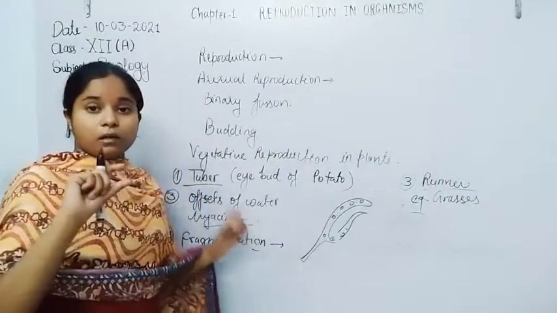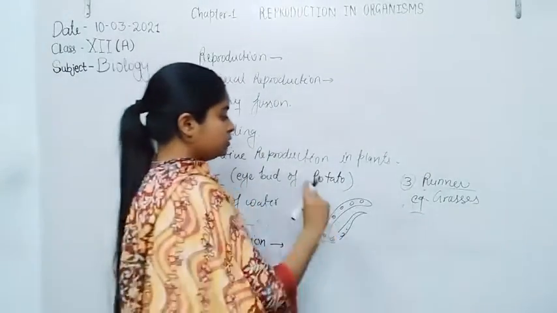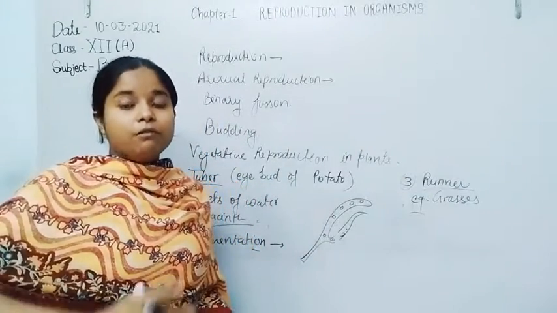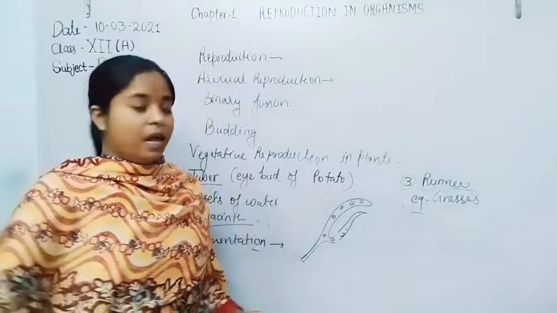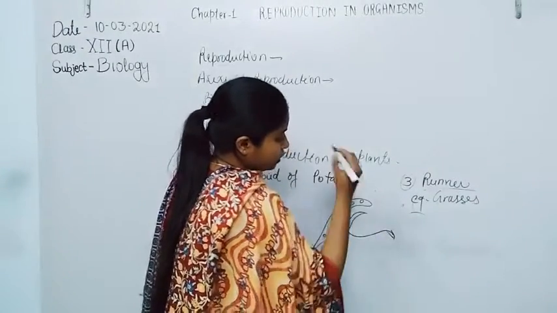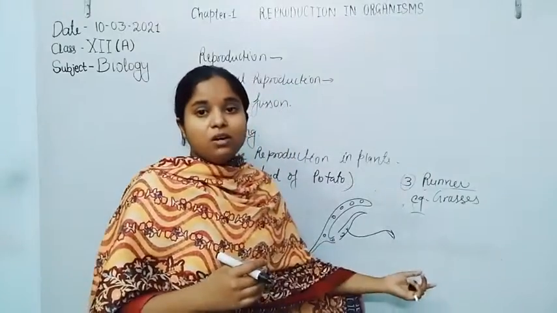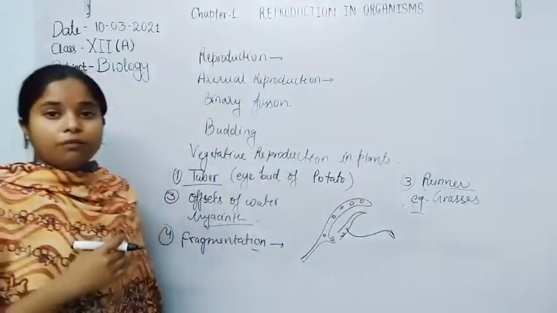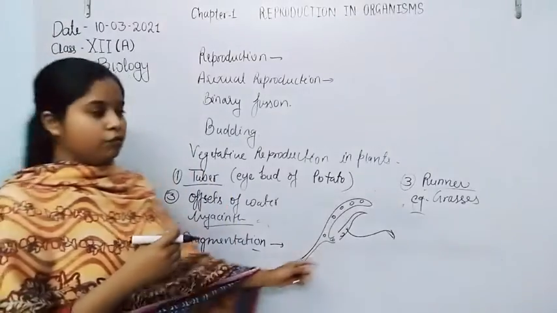A small part of the hyphae becomes separated from the main body, gets fixed with the substratum, and is able to give rise to the young ones. So these are the important features of the fungi.